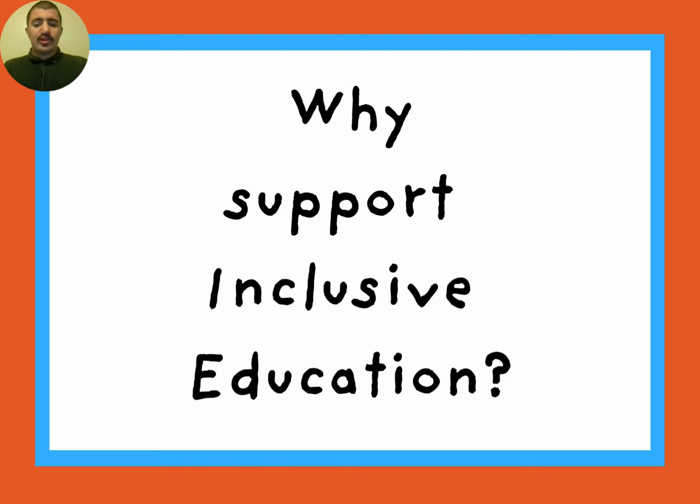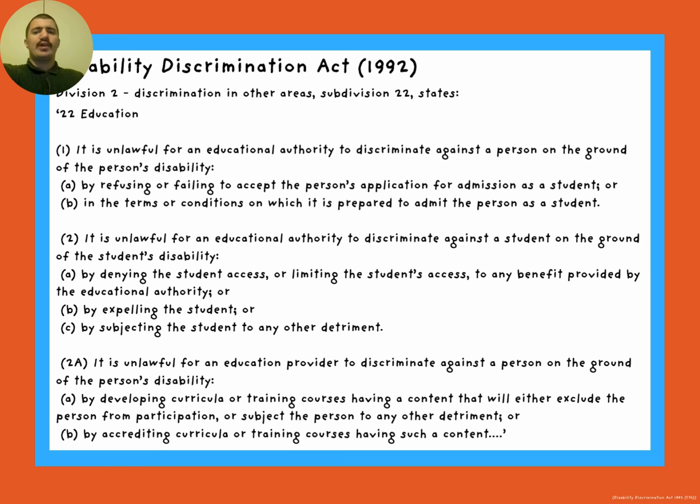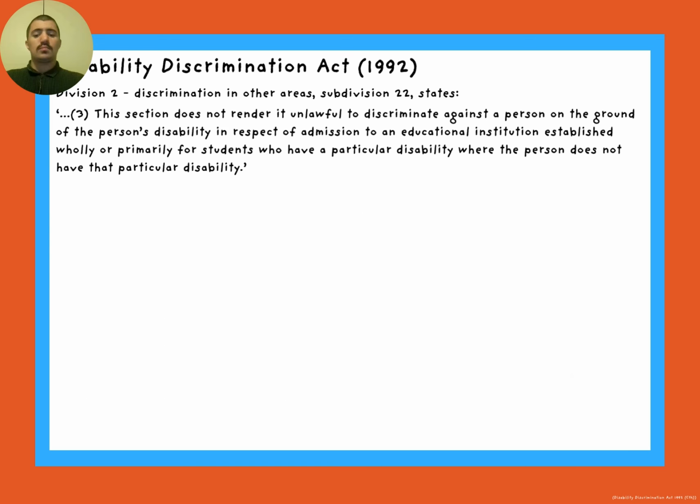Why support inclusive education? Legal requirements. The Disability Discrimination Act 1992 outlines the rights of all Australians with disability and provides a definition for what discrimination is both in education and other contexts.